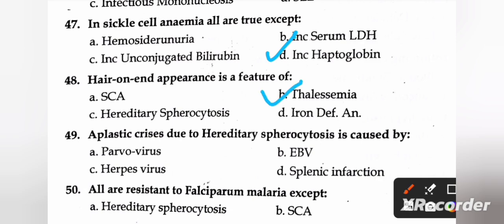Next question is, aplastic crisis due to hereditary spherocytosis is caused by A, parvovirus; B, EBV; C, herpes virus; and D, splenic infections. So the right answer is A, parvovirus. Next question is, all are resistant to falciparum malaria except A, hereditary spherocytosis; B, SCA; C, G6PD; and D, absence of Duffy. So the right answer is A, hereditary spherocytosis. Thank you.